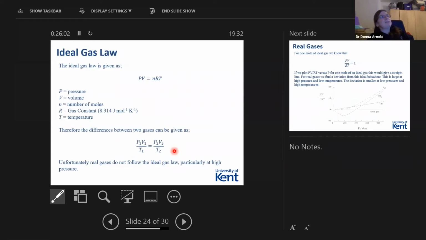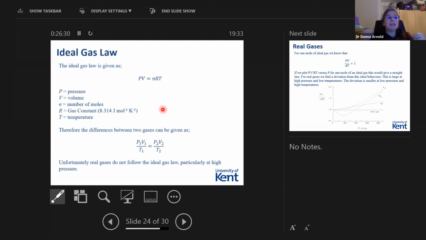And what we know is that the ideal gas law is given as PV equals nRT. And this is a very important law, and it's really important that you guys remember this. What we end up with is P is our pressure, V is volume, n is the number of moles, R is the gas constant, so this is our constant, which has a value of 8.314 joules per mole per Kelvin, and T is our temperature.